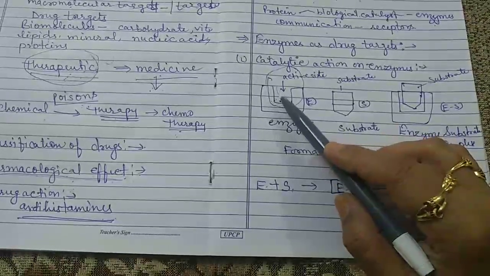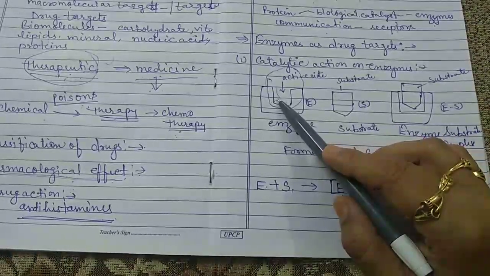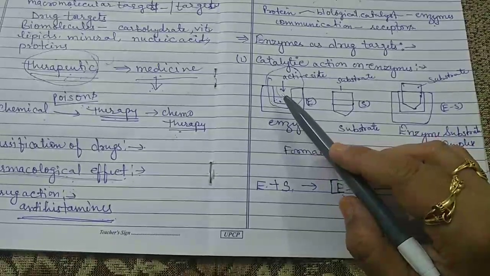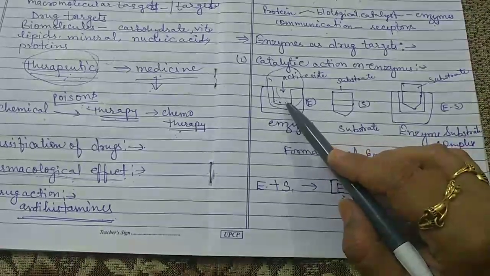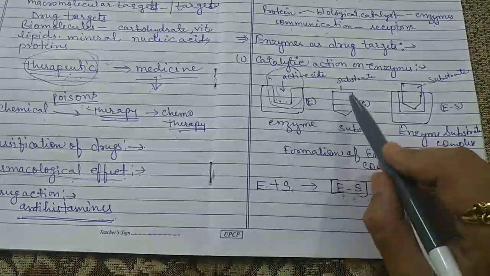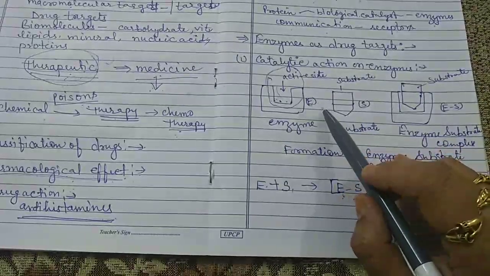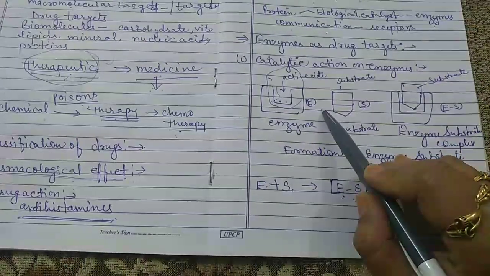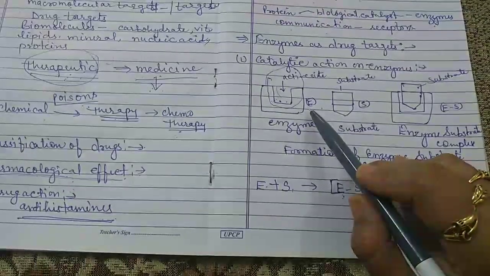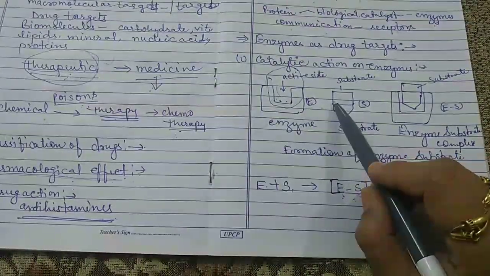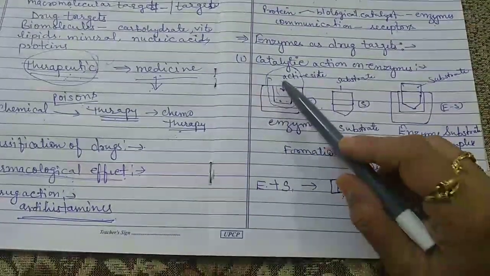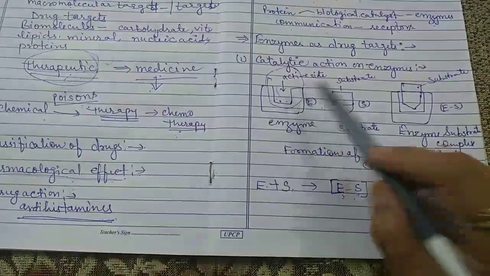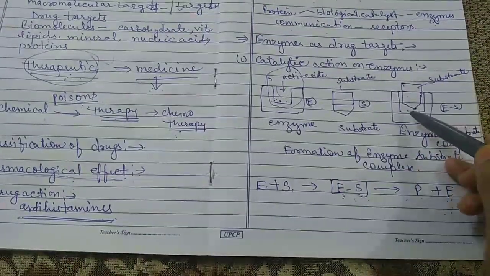They hold the substrate or the reactant. Substrates are also called reactants. So they hold the substrate molecule through a variety of interactions. Here the word interaction is used as a bond, depending upon the nature of the substrate. So this is the substrate and this is the enzyme.